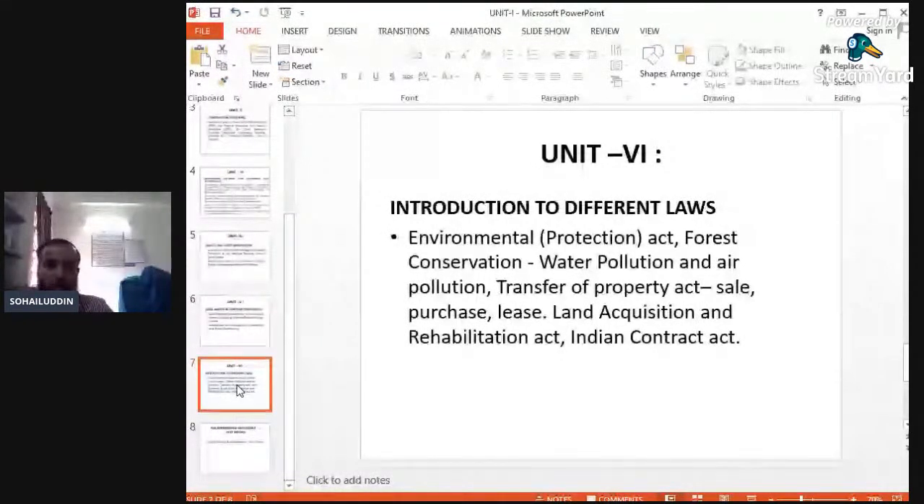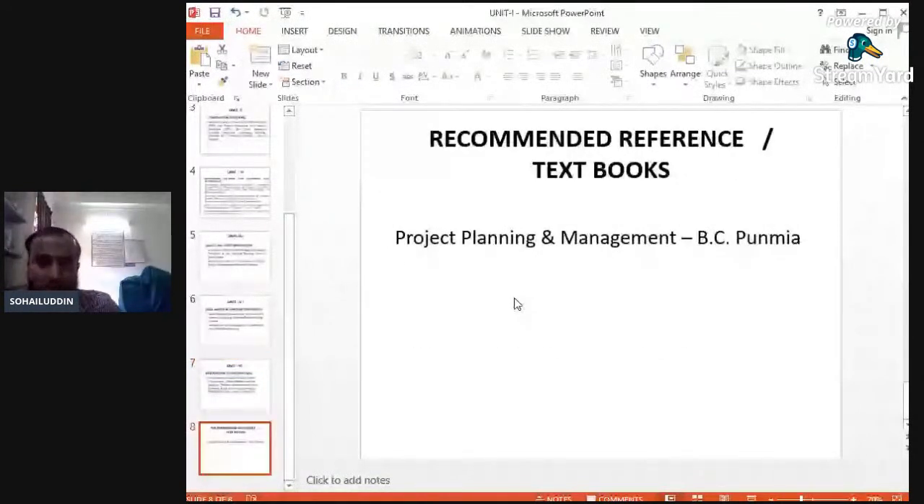The reference books are also available. Project Planning and Management by BC Punmia, an Indian author, is available in the library. You can refer to this book also for future use. We will cover the complete syllabus, and we will provide the notes also.